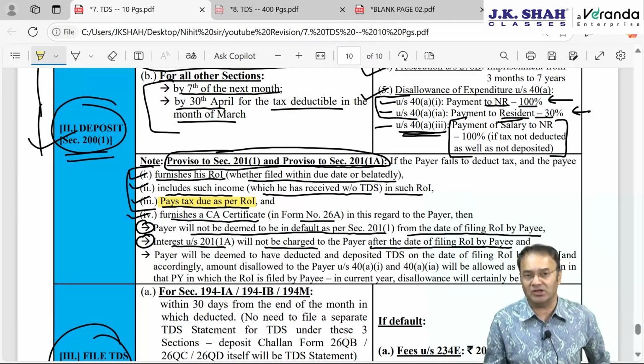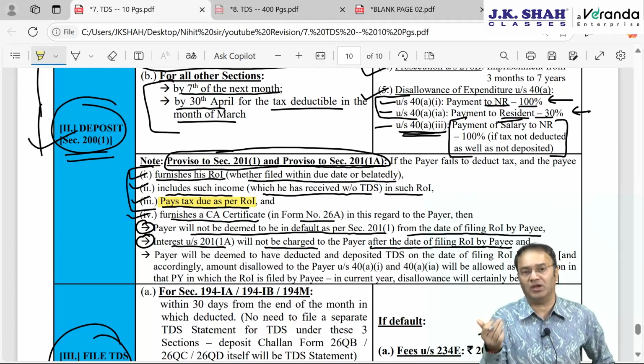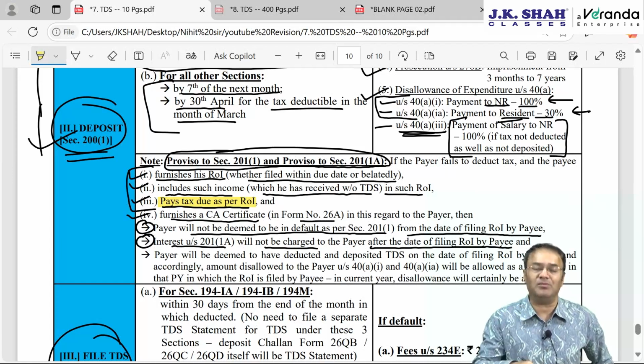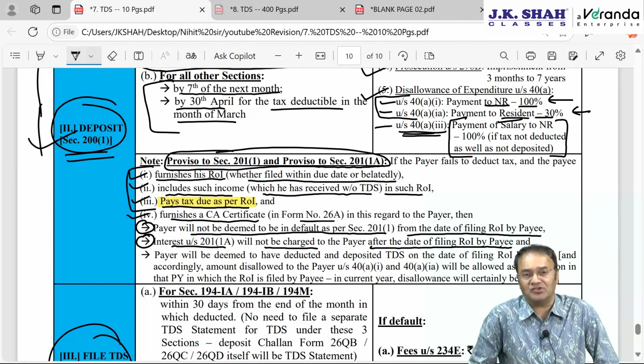That's why the government is charging interest. Now the government has received the money not from the payer but from the payee, so interest should stop from the date of making payment. However, as far as the date of making payment is concerned, what if the payee paid in 4-5 installments, 4 times advance tax and 1 self-assessment tax? Say I paid 6 lakh rupees tax in totality.